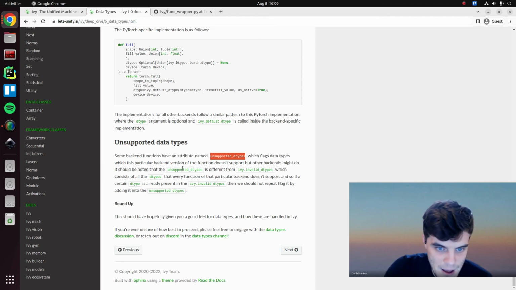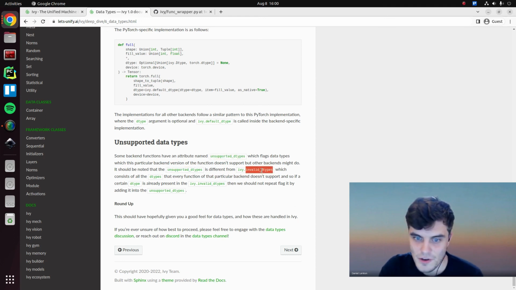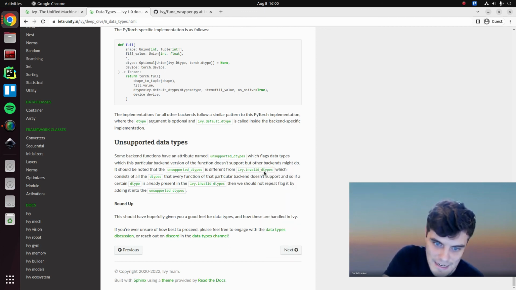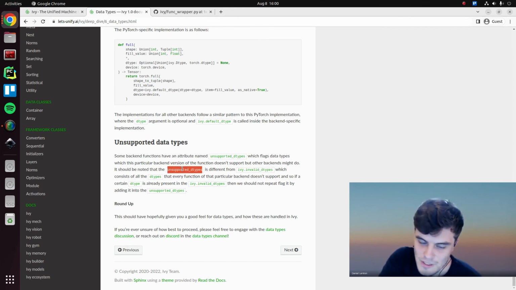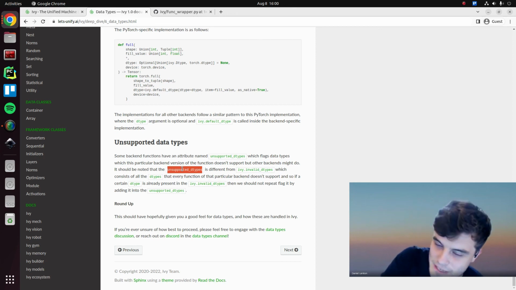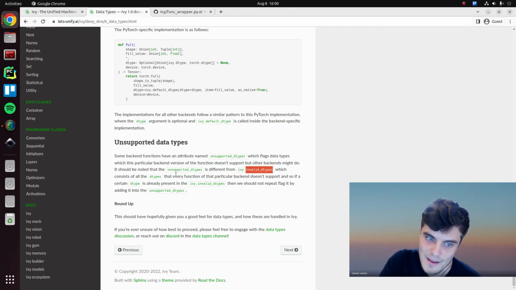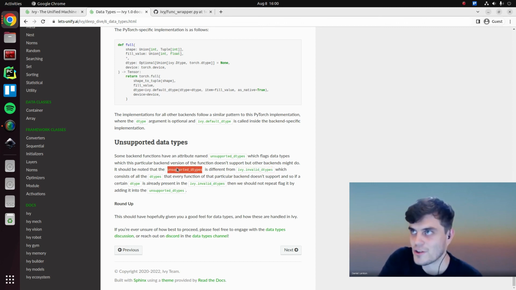So again, it is quite important to note that this is different from ivy.invalid data types, which consists of all the data types that this backend doesn't support at all, and therefore every function with that backend doesn't support the invalid data types. But these unsupported data types, which are backend specific and function specific, are for the other unsupported data types which aren't included here, which additionally this backend and this function don't support.